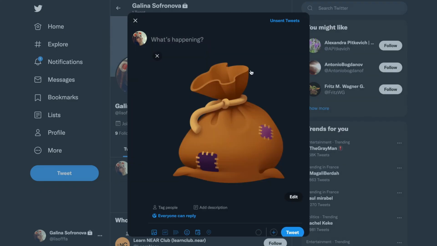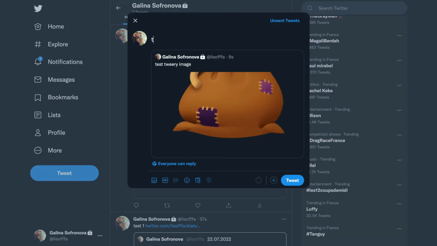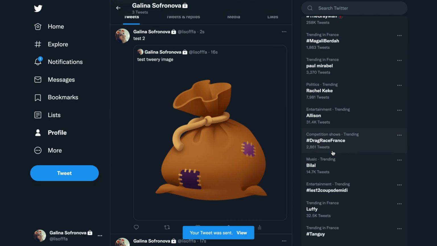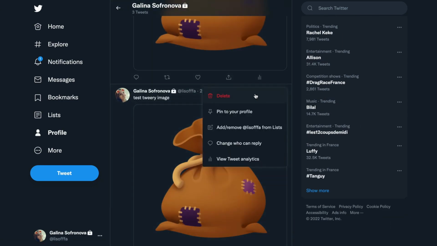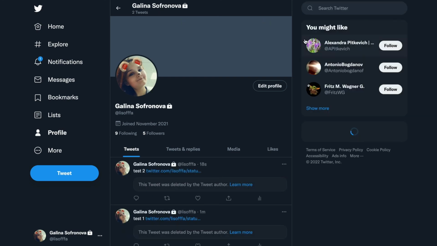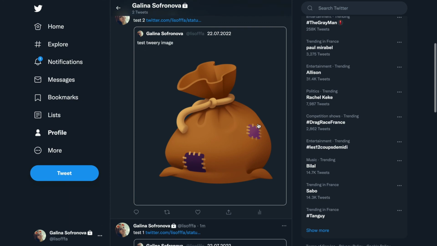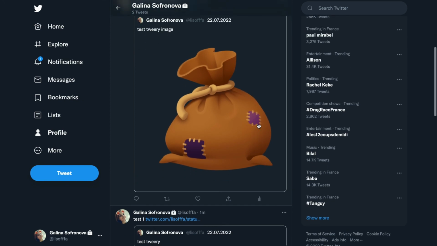For the hackathon, we have targeted Twitter, capturing tweets seen by the community, recovering them if necessary, and creating new tweets out of Twitter. Here we can see that the tweet was deleted. Let's reload the website and wait for the Dapplet to load. We can now see that the tweet has been recovered.